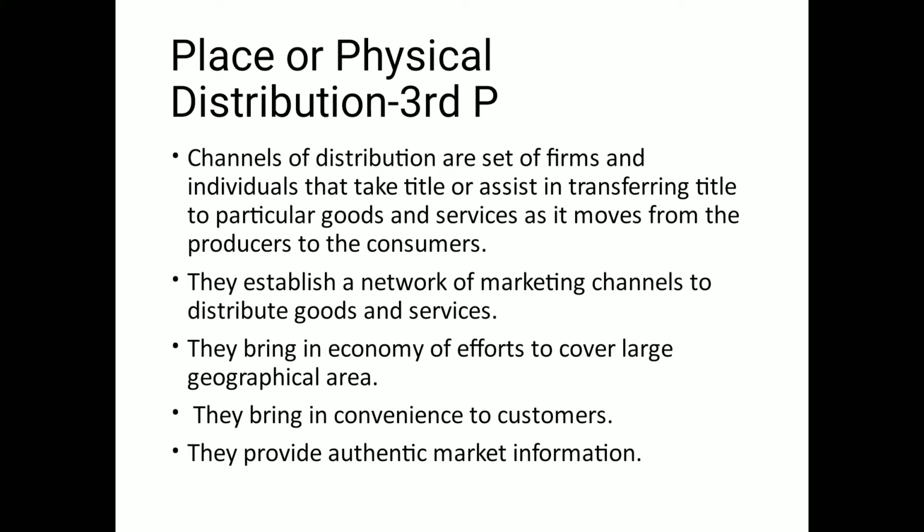So physical distribution is concerned with making the goods and services available at the right place so that people can purchase them. So in order to sell the goods, a manufacturer has to decide on the intermediaries to sell their goods and channels to distribute goods amongst its customers.